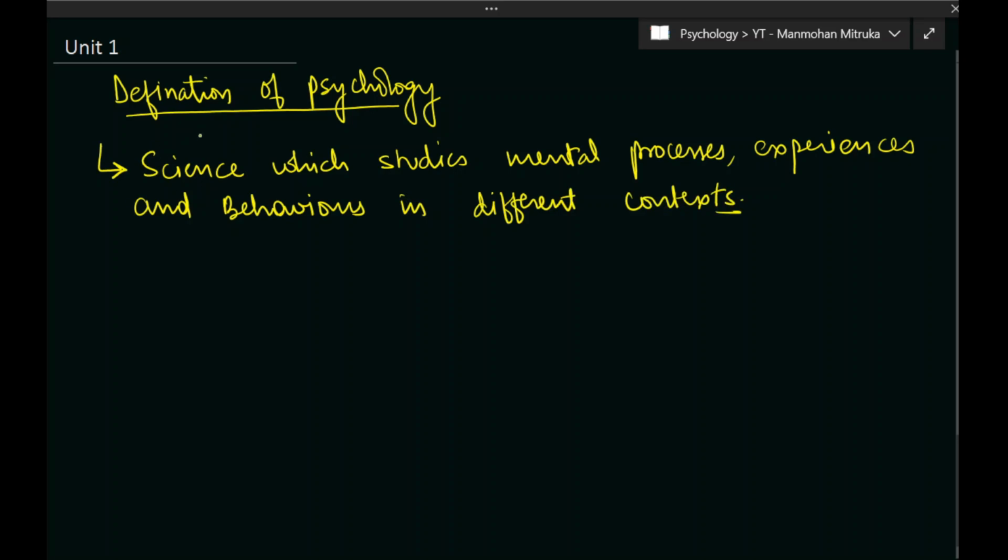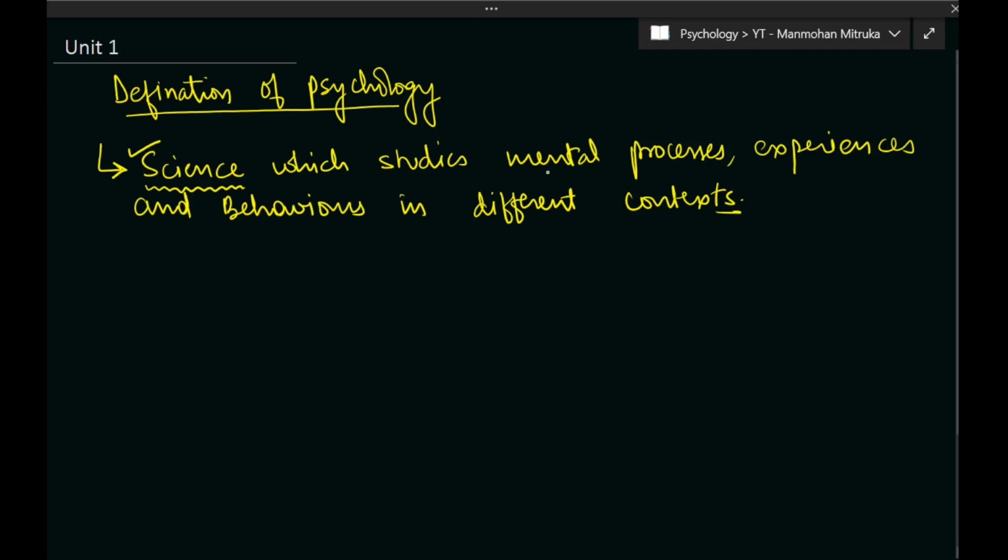Okay, so here we have four important keywords. So what is the definition? Science which studies mental processes, experiences and behaviors in different contexts. Now the first keyword here is that it is a science. Psychology was earlier considered a sub branch of philosophy, but today psychology is a science, and we are going to focus on why psychology is a science, and where psychology stands between natural science and social science. All of that we are going to study in the next video.